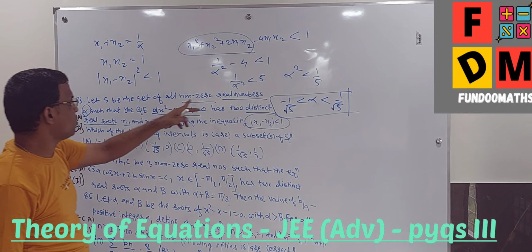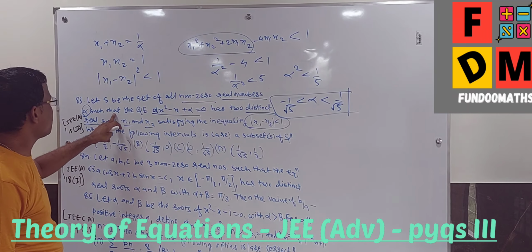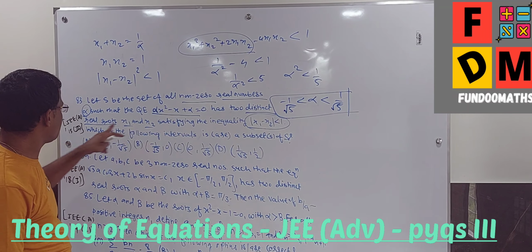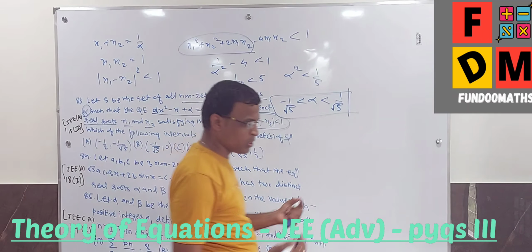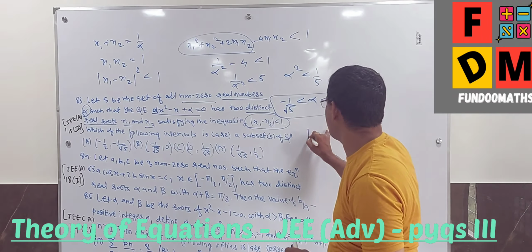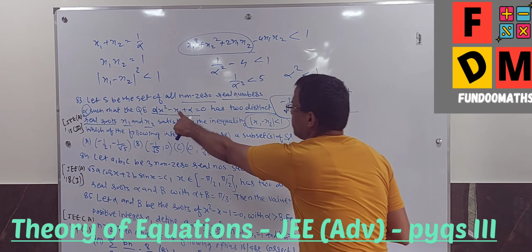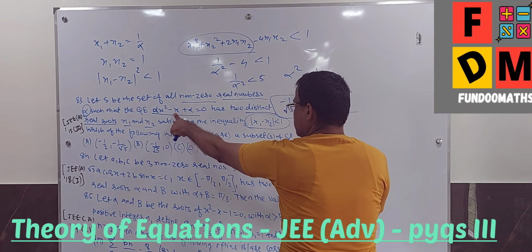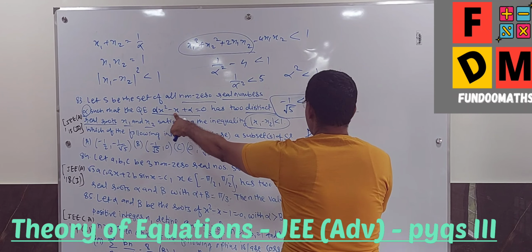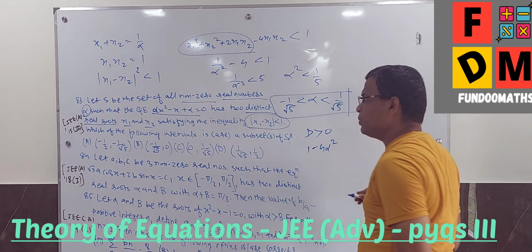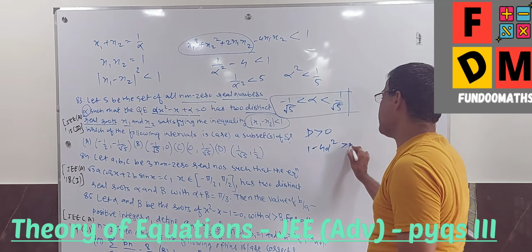So S is the set of all non-zero real numbers such that the quadratic equation has two distinct real roots. That means I have to use that the discriminant is greater than 0. Fine. So discriminant will be b square minus 4ac, which is 1 minus 4 alpha square, greater than 0.